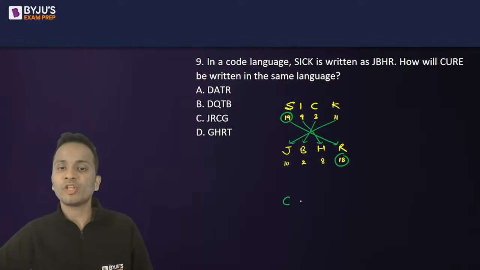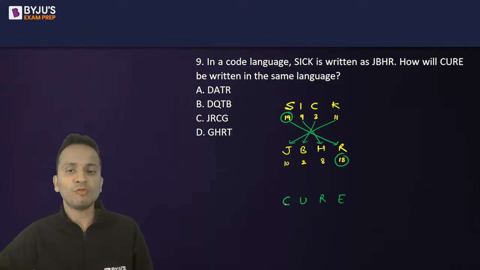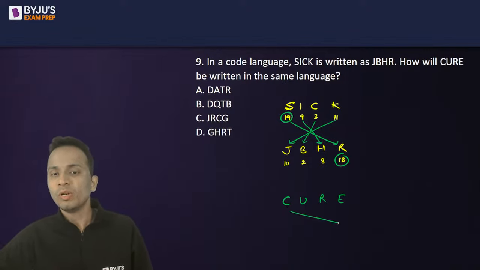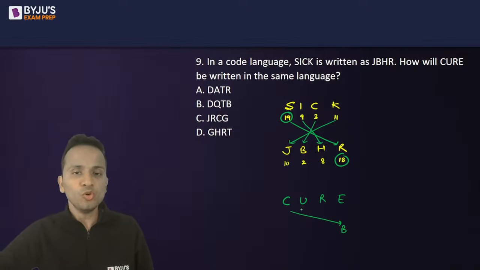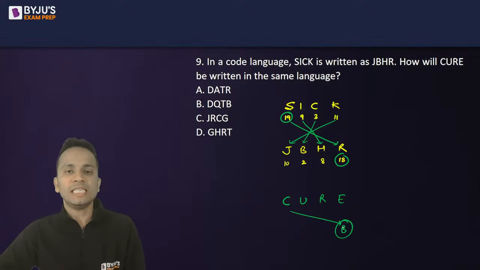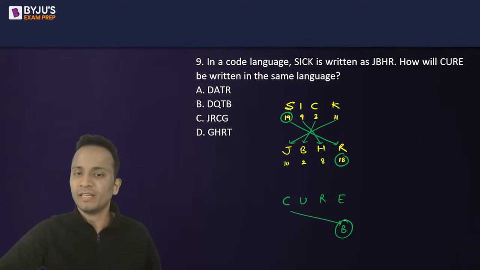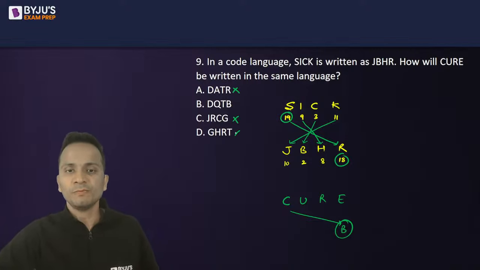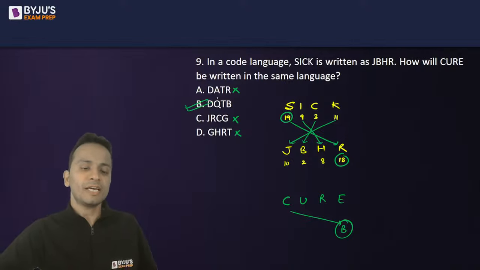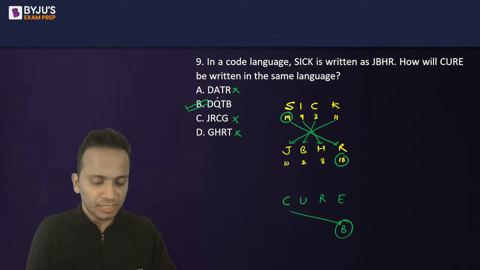Same thing I'll be doing with cure, C-U-R-E. So one alphabet before C, that is B, will come at the end. One alphabet before U. Okay, so my answer should end with B. So this is understood, the answer will end with B. So since it ends with B, that means now I can go for elimination. So it's simple. I have eliminated 3 options and my correct answer should be option B.